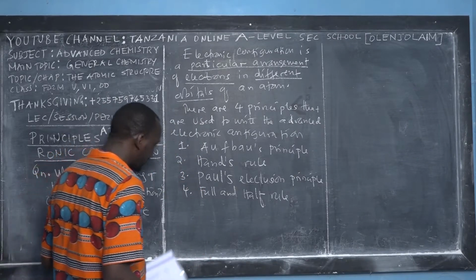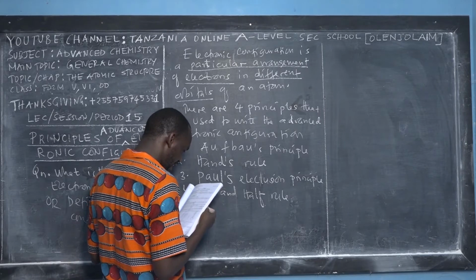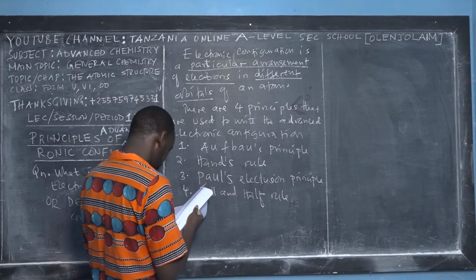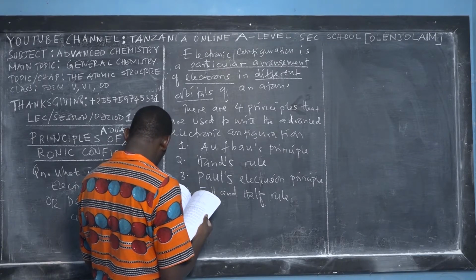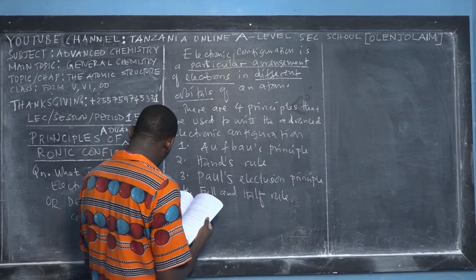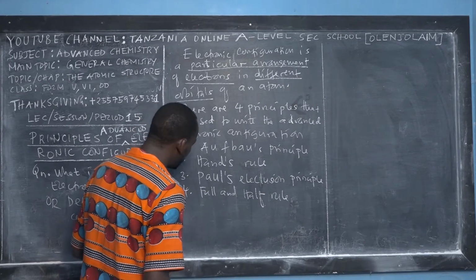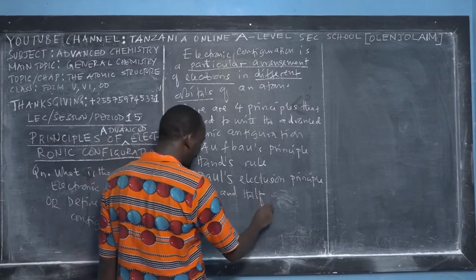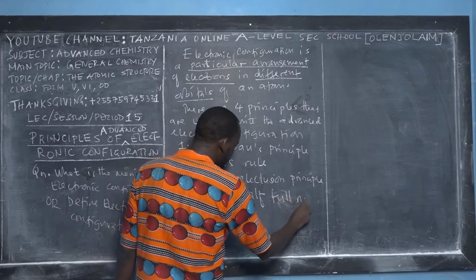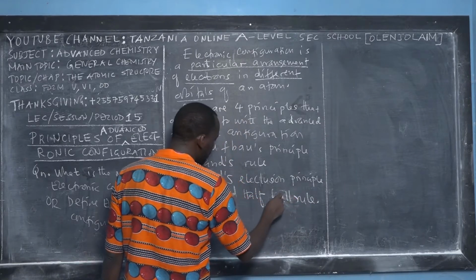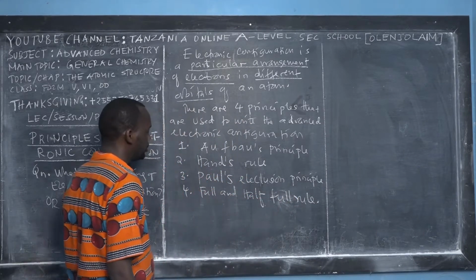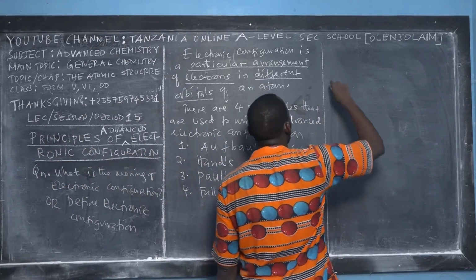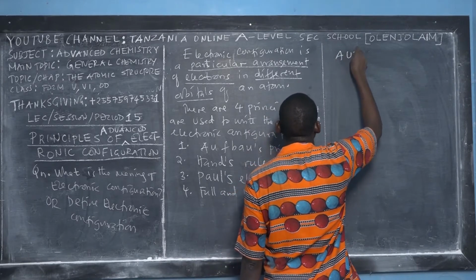This is called the full and half full rule. So I will be teaching you each principle and see how it affects the electronic configuration.